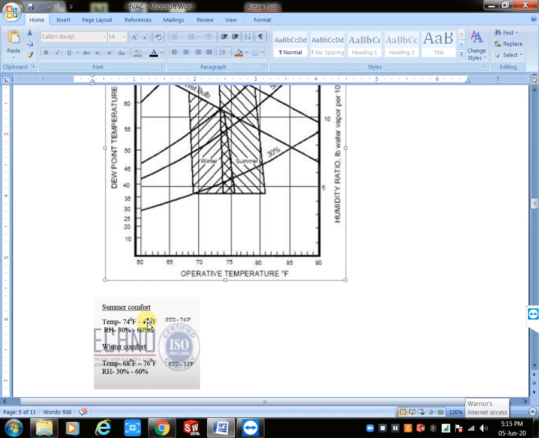Means we have two conditions actually. For example, in HVAC design condition we have a single person room. For example, we will take manager rooms. In manager rooms, we have just one person or two persons, right?